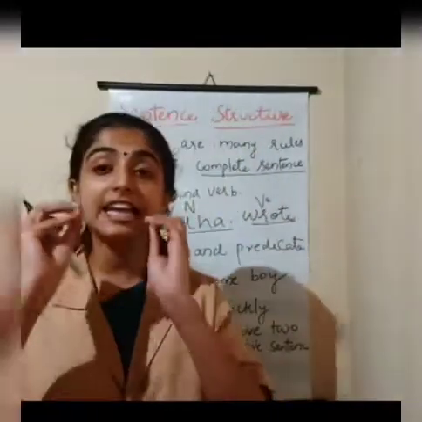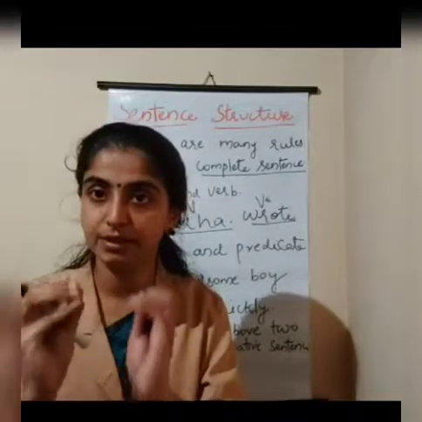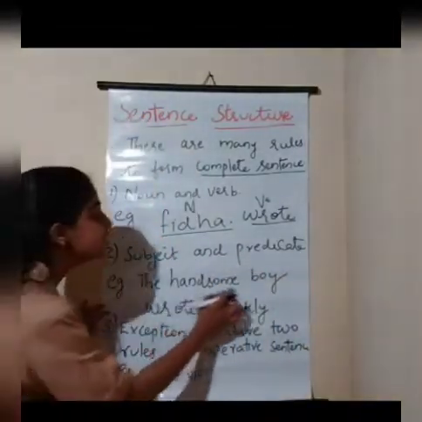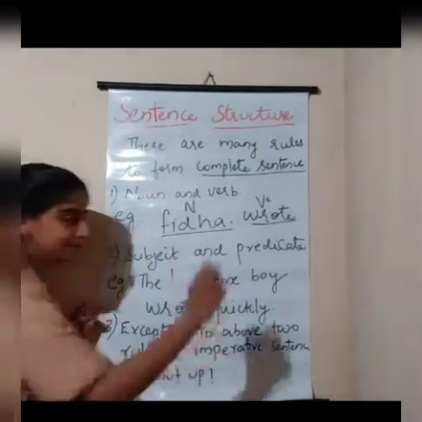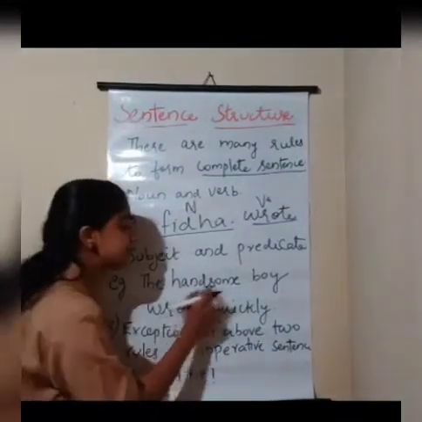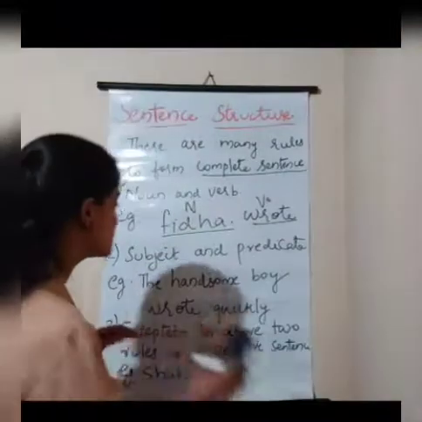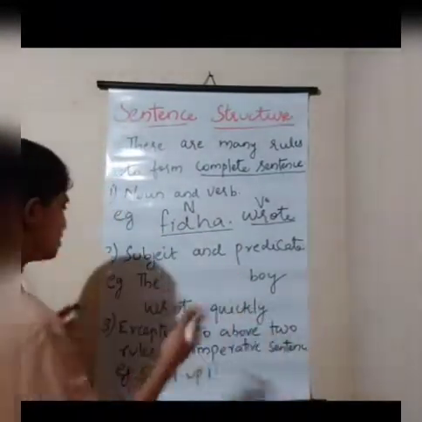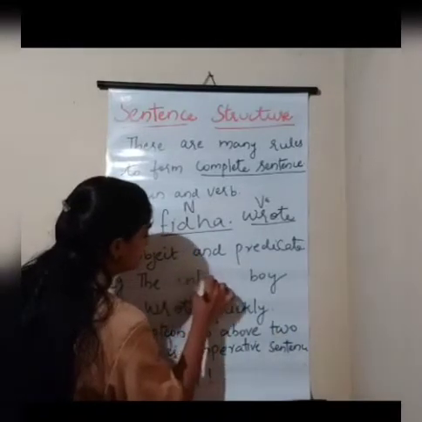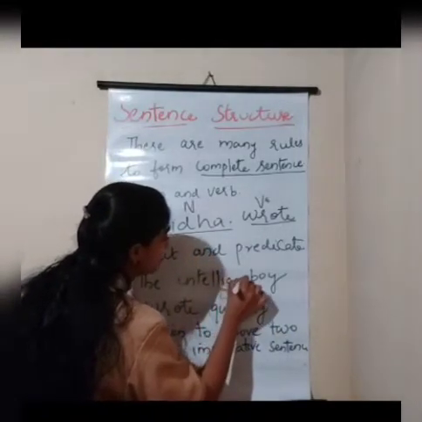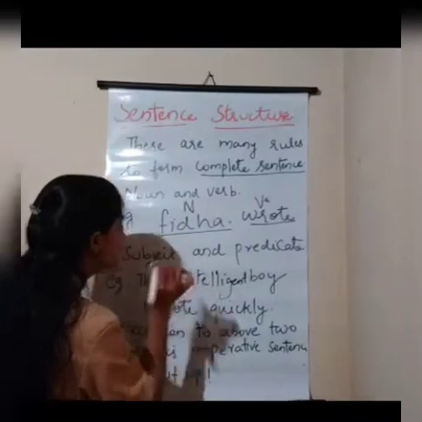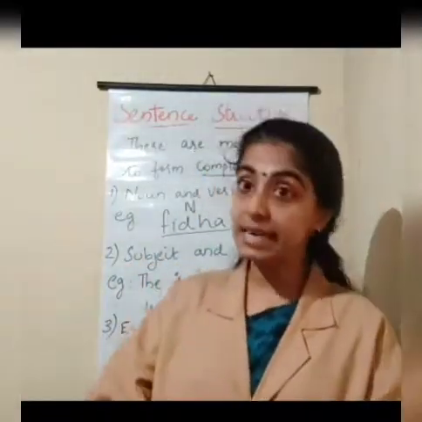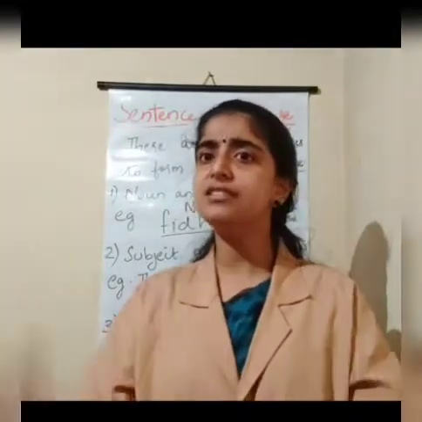So I can explain it through an example. Okay, I will explain it through an example. Can you see over here? The handsome boy wrote quickly. What is it? The handsome boy. Instead of handsome, I can also use intelligent, isn't it? I can say the intelligent boy, or the young boy or the little boy, whatever it is. As per your convenience, you can use it.